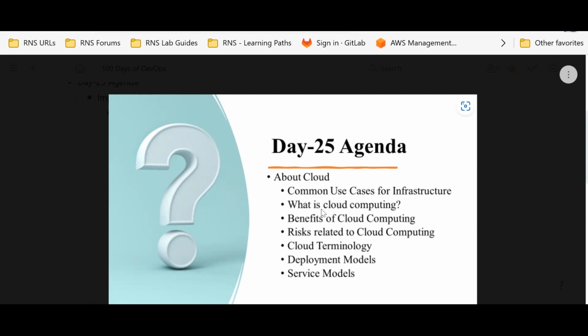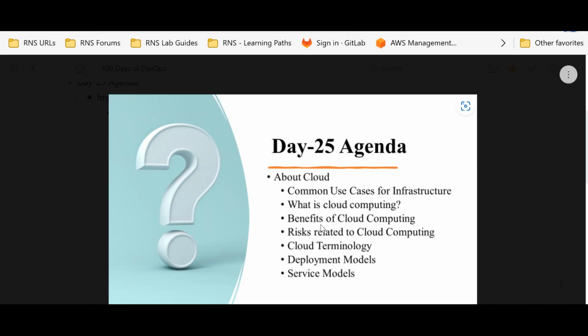What is the combination of cloud and computing? Why do we call it that? That is what we are going to understand here. Then we are going to look into the benefits of cloud computing, and why clients are moving to the cloud infrastructure. Not only the benefits, we have some challenges also.